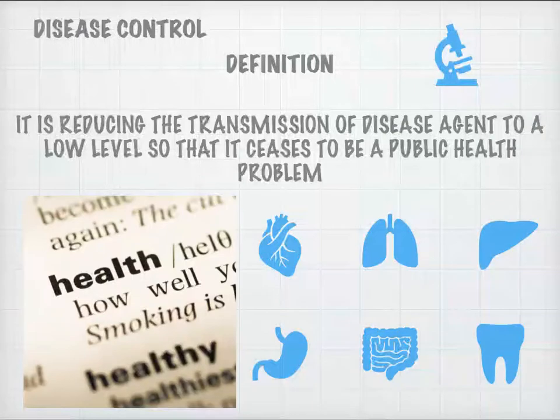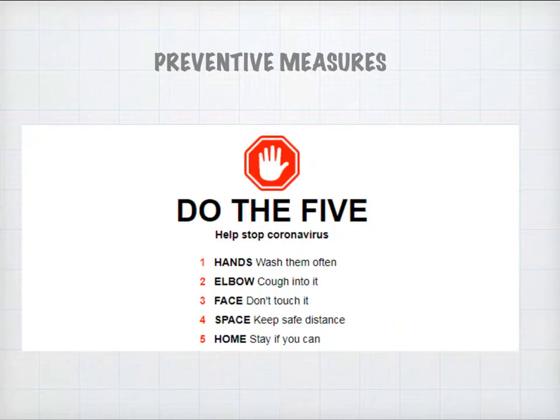It is actually reducing the transmission of the disease agent to such a low level that it cannot be a problem to people's health. We can have so many diseases: heart diseases, lung diseases, liver diseases, stomach and GIT tract diseases, tooth diseases. We have to take such measures that these diseases do not become a public health problem. Nowadays we have a public health problem, COVID-19, which is actually a lung disease. We are taking certain measures to control that disease. Let us now talk about the measures we are taking to control different diseases.